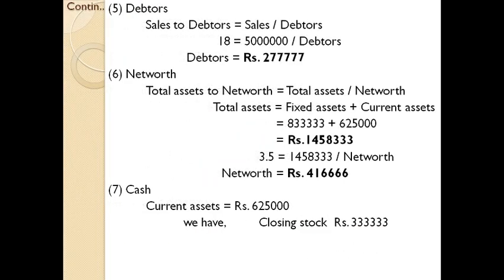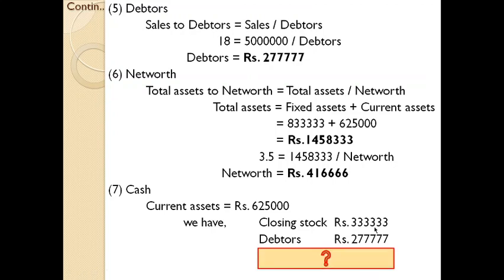So naturally, when the current asset items are added together, you have to get the total of current assets. So you have closing stock 3,33,000 and debtors 2,77,000. But if you add these two items, you will not get 6,25,000, because there is a difference.